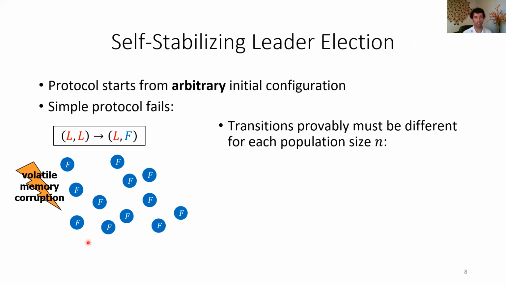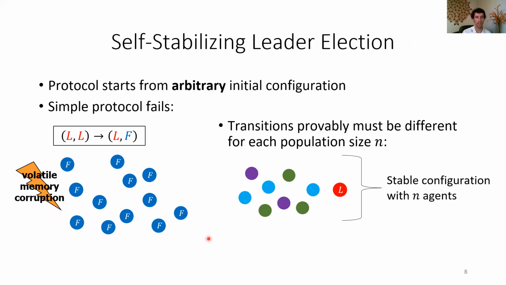There's an immediate impossibility result that you can state for this problem, which shows that if you can solve this problem, your solution, your protocol, provably must depend on the exact population size n. And here's the argument. If you're solving self-stabilizing leader election, then you need to be able to stabilize to a configuration with n agents and a single leader.